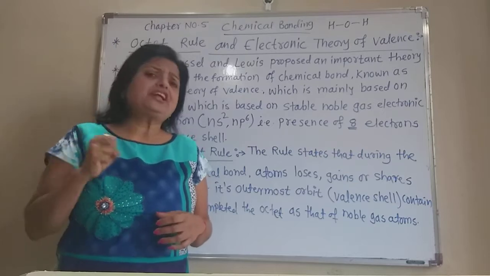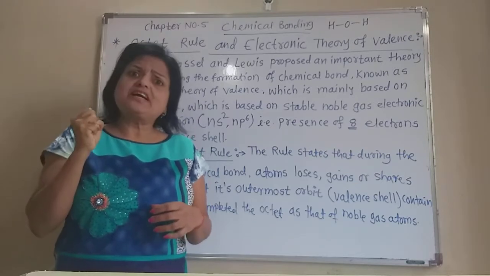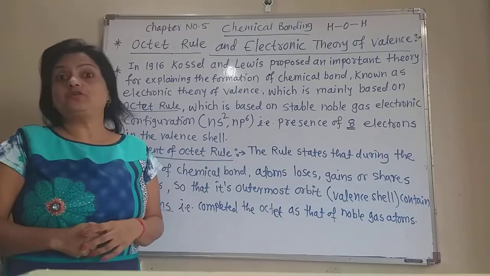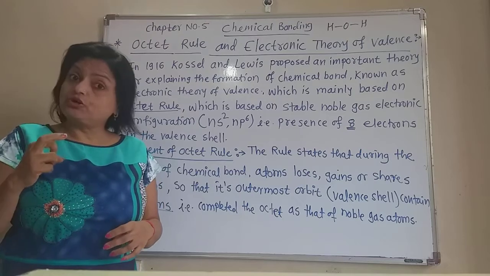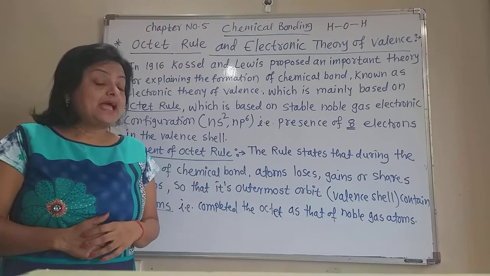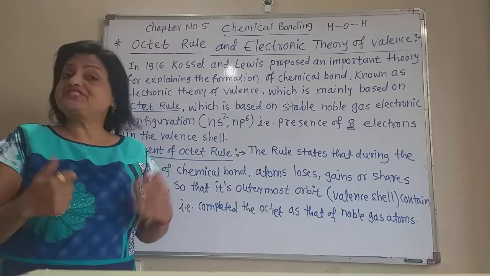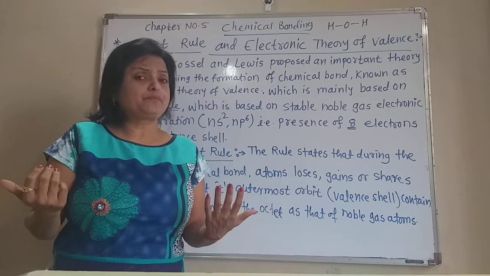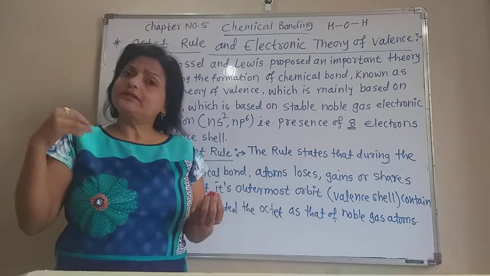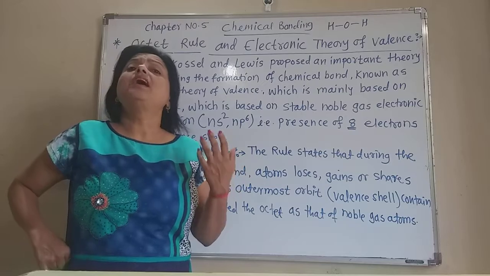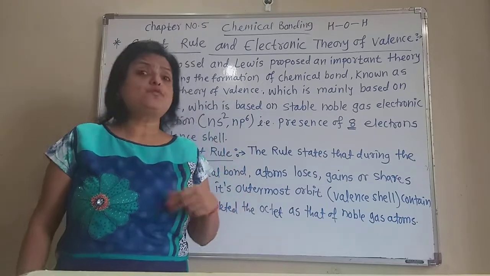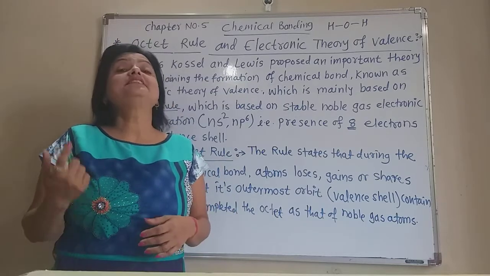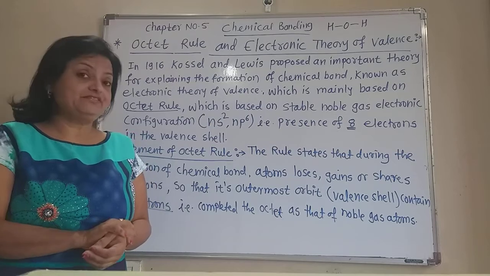So they always try to attain such an outermost inert gas configuration as that of the noble gas atoms. And in which ways do they do it? By losing electrons, by gaining electrons, or by sharing electrons, such that every atom of the other elements other than noble gases attains 8 electrons in the outermost shell, and they attain the noble gas configuration. That is nothing but the formation of a bond between the atoms.